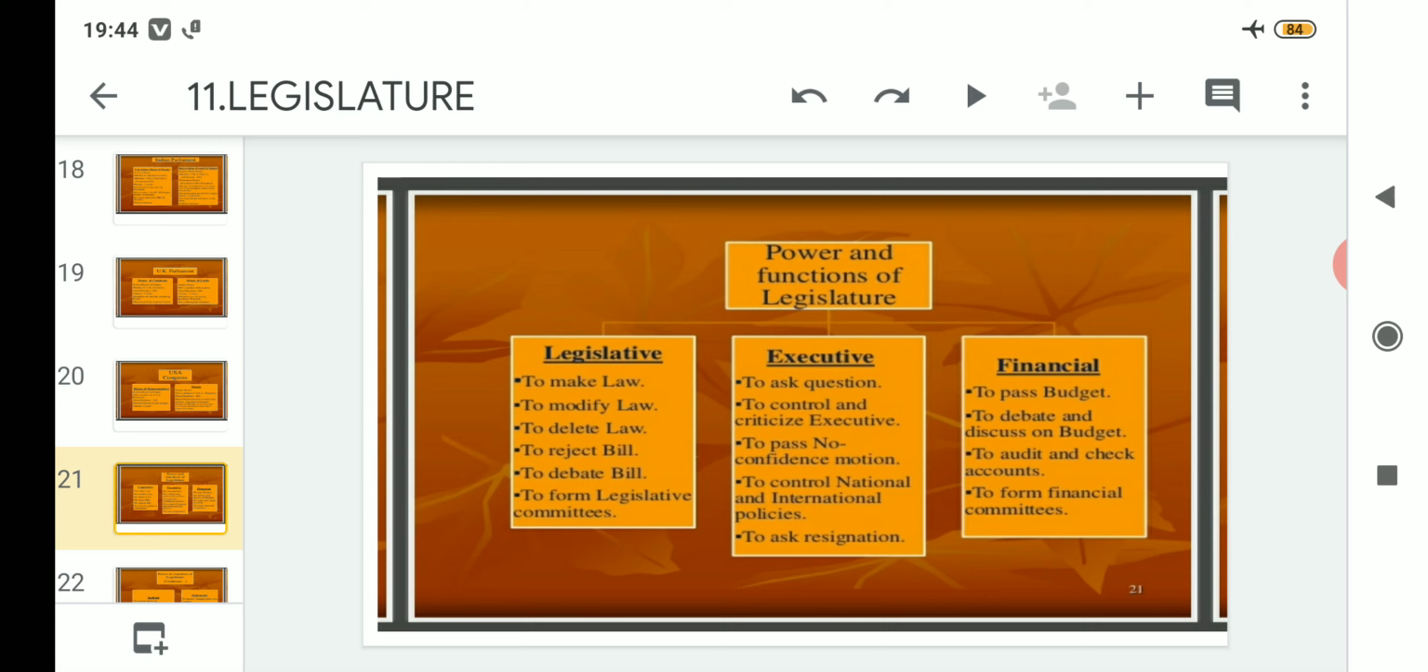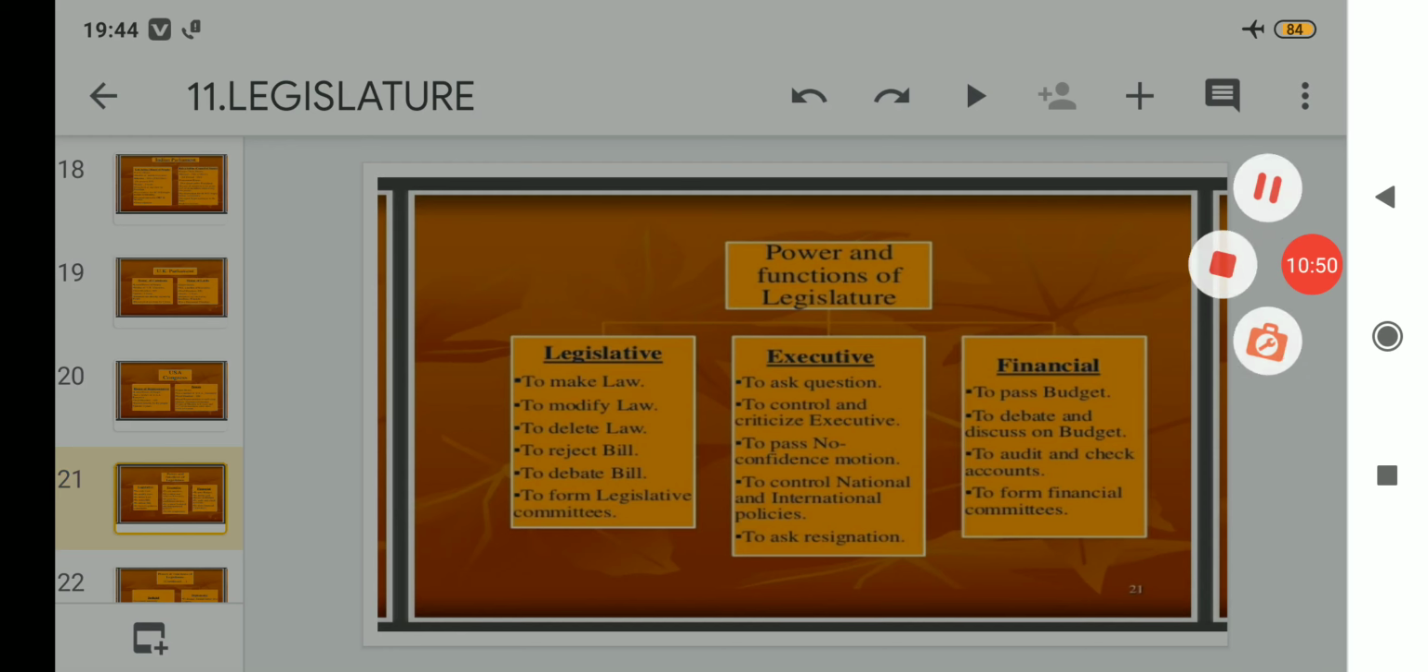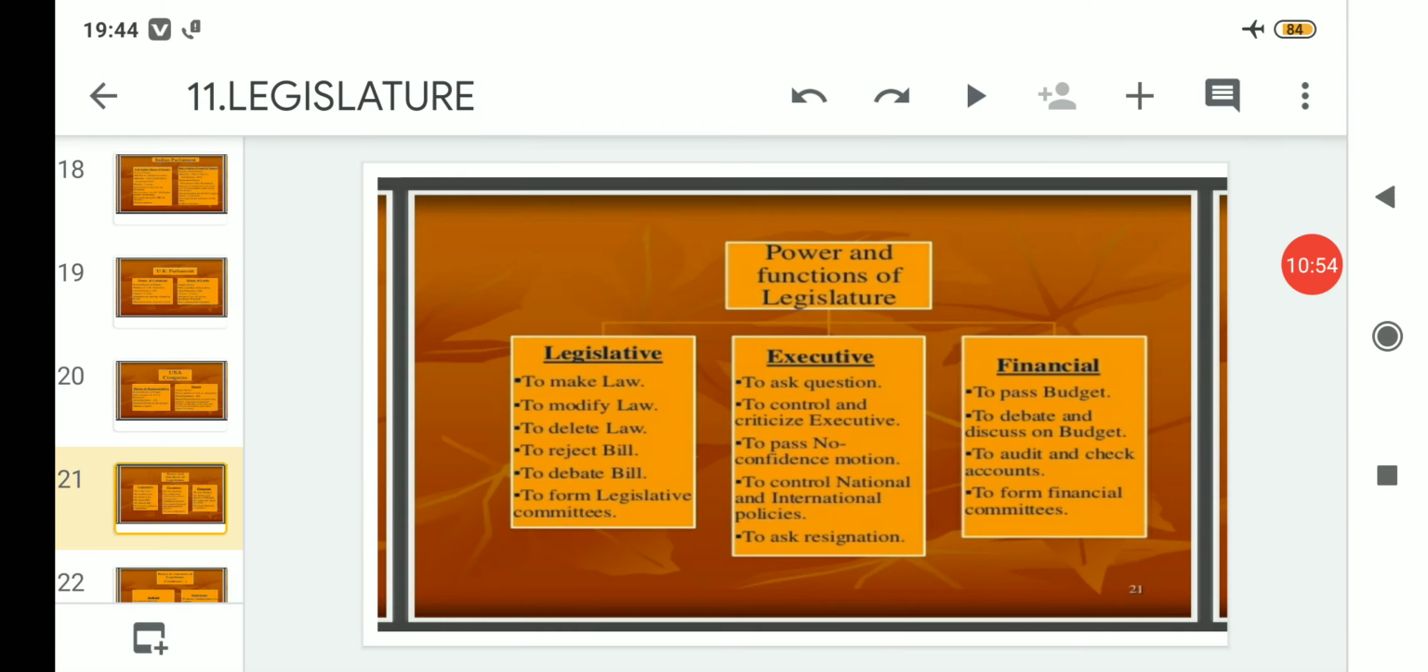And in terms of the financial side, it can pass the budget, it can have a debate and discussion on that particular budget, it can audit and check accounts also, and it can form financial committees also. So this is the power related to finance. So with this we have come to the end of today's topic. Hope that you have understood the points that we have discussed today.